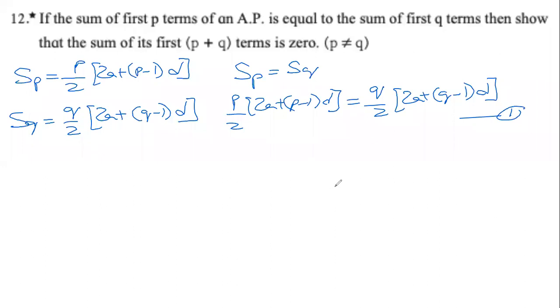We have to show something. What we have to show is the sum of first p plus q terms. Again, not a problem. Sum of first n terms we know. Sum of first p terms, q terms we know. So we can also know the sum of first p plus q terms. And this is where students make a lot of mistakes. In a hurry, what do we write? Sum of first p plus q terms is Sp plus Sq. It is not Sp plus Sq. It is not. Definitely not.